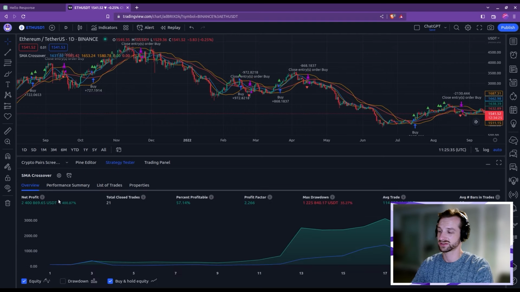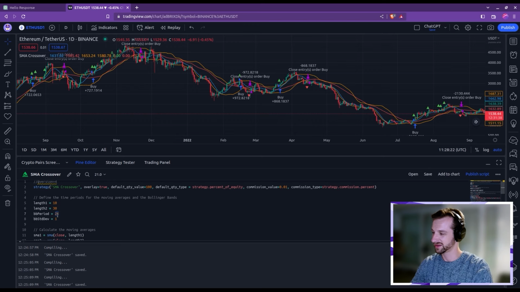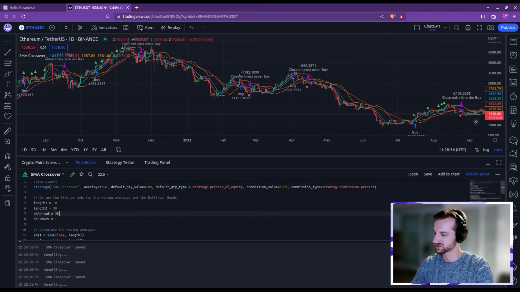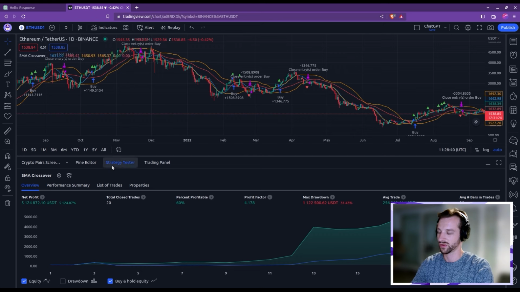So we have lost in terms of profits. I think the rest is about the same. I think we should also see the other parameter of the Bollinger Band, so the moving average length. So let's maybe reduce it by 5 and see. Okay, so this seems to have decreased the profit, so maybe that was not the right direction. So let's do +5. Oh, okay. I think we're going in the right direction. The profit increased quite a lot.